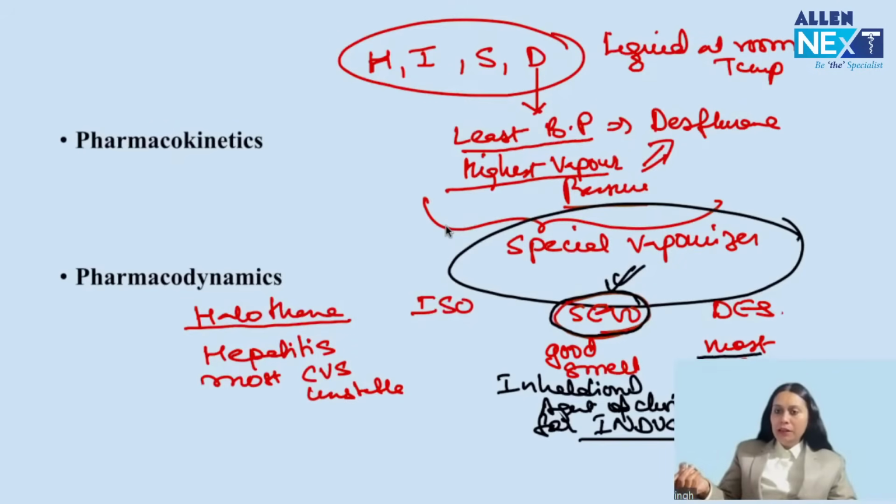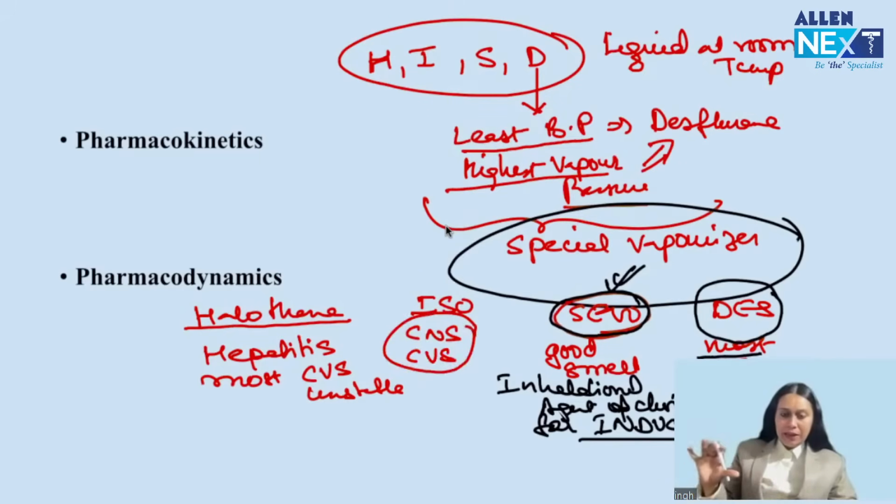Desflurane is most cardiovascular stable. So for any patient with cardiovascular instability, among inhalational agents, des would be the best agent, right? Halothane is most cardiovascular unstable and it can cause hepatitis. And isoflurane is a good agent, good for CNS and good for your cardiovascular system also. Iso and sevoflurane more or less are the same.